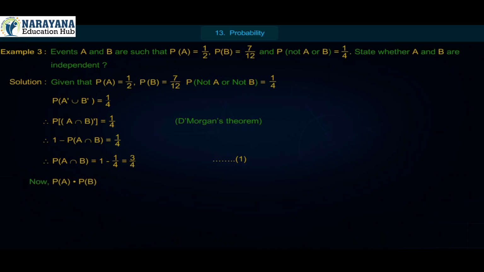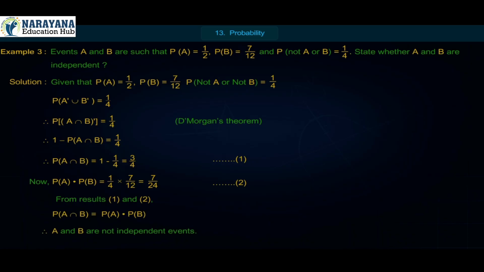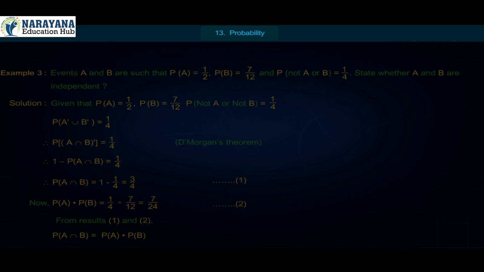Now, P of A into P of B is equal to 1 upon 2 into 7 upon 12, which is equal to 7 upon 24. Equation 2. From results 1 and 2, P of A intersection B is not equal to P of A into P of B. Therefore, A and B are not independent events.